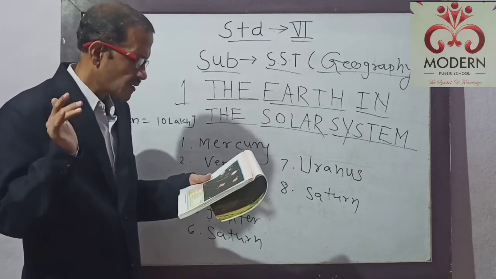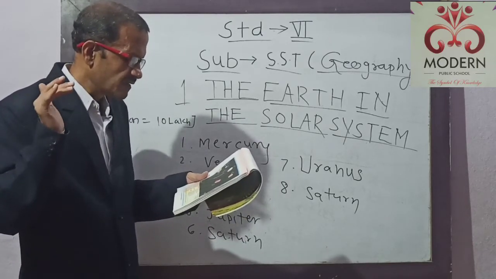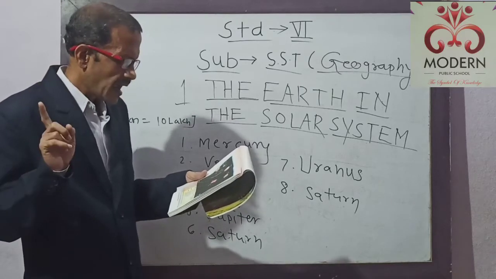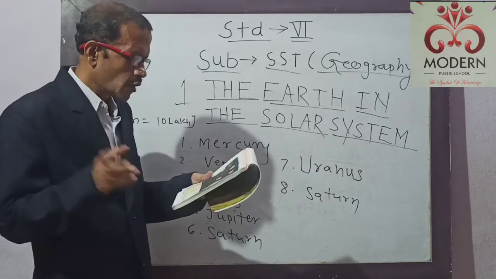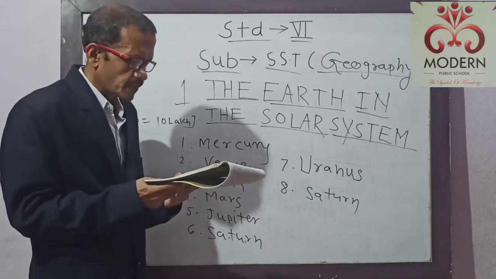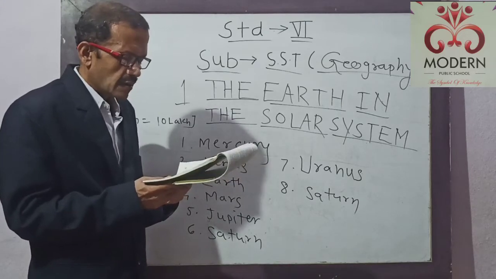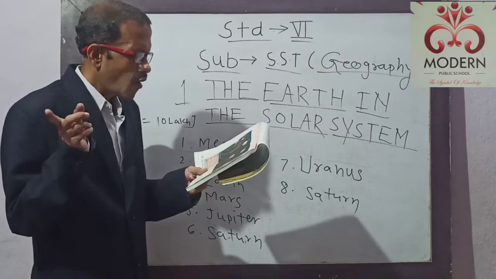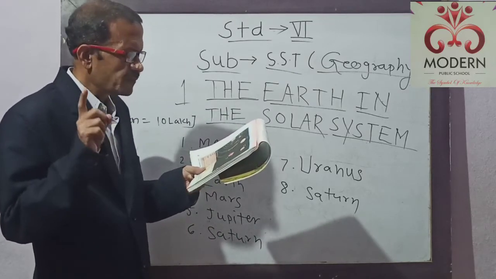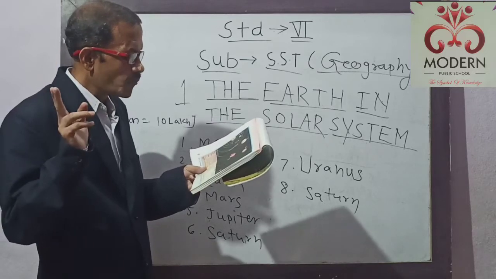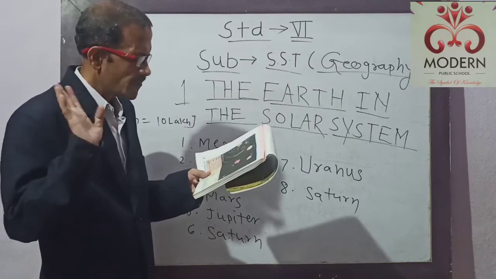Also about Mars, one orbit around the Sun is 687 days, and one spin on axis is 1 day, and number of moons 2. Jupiter, one orbit around the Sun 11 years 11 months, means about 12 years, and one spin on axis 9 hours 56 minutes, and Jupiter has about 53 moons.